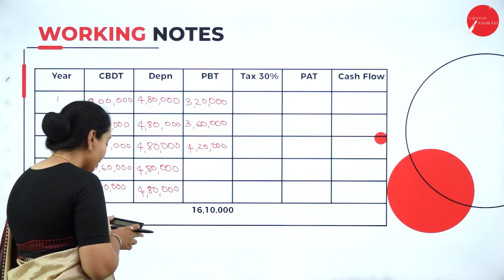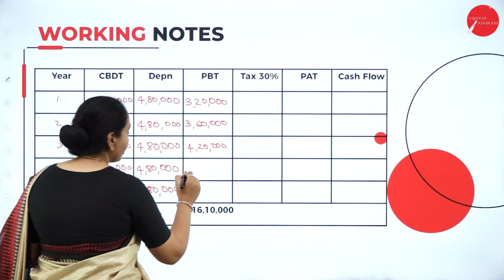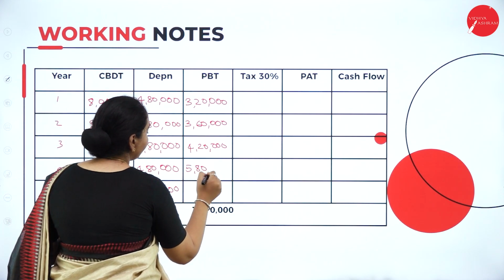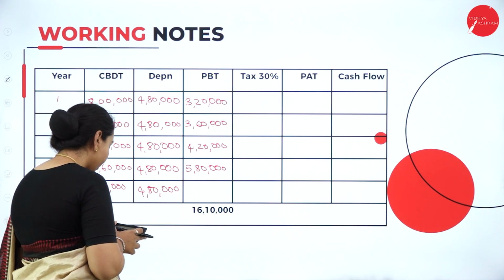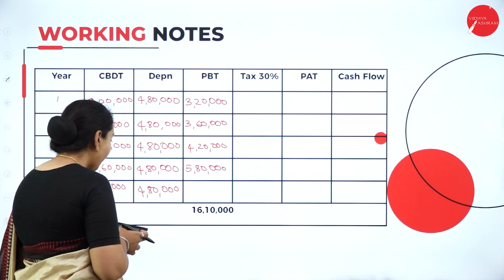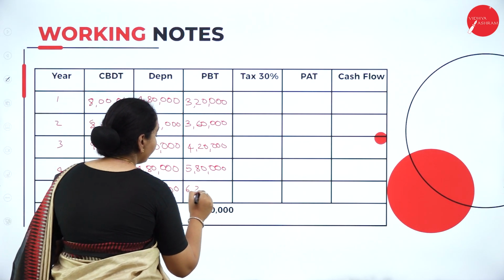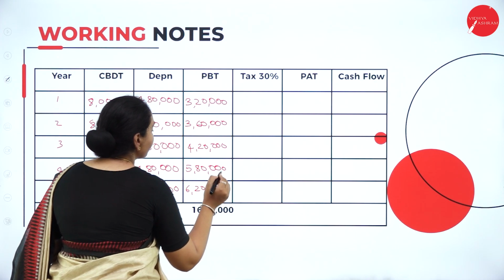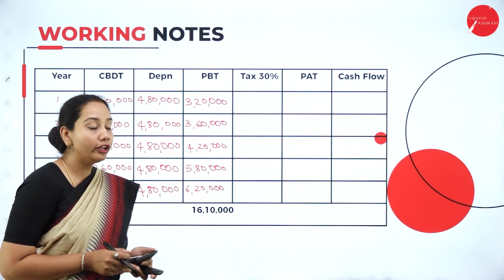Then 10,60,000 minus 4,80,000 gives 5,80,000. And 11 lakh minus 4,80,000 gives 6,20,000. Okay, so these are the values that are considered as profit before tax.